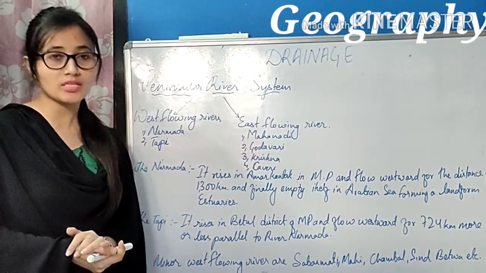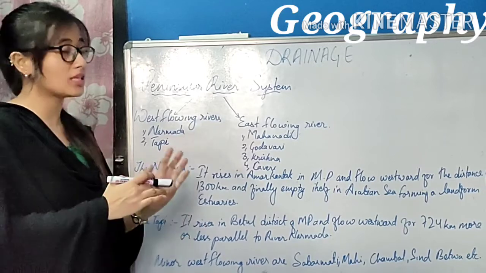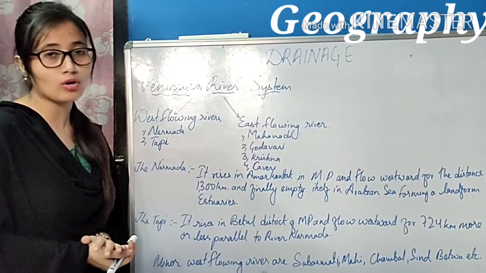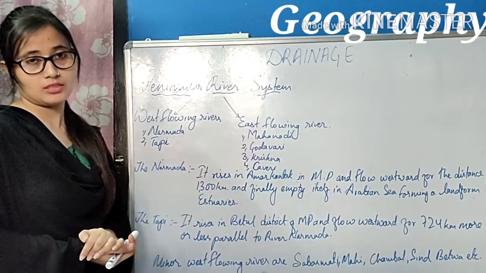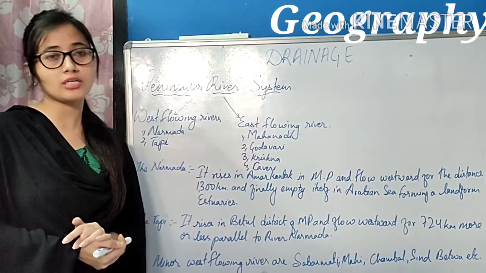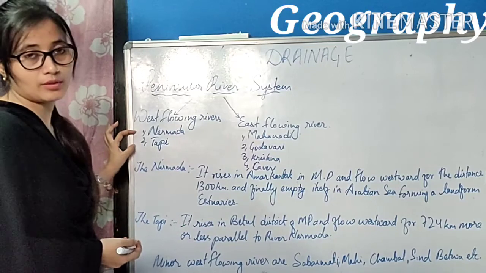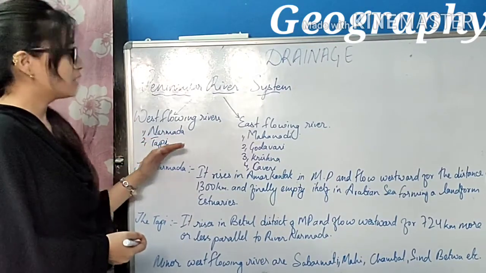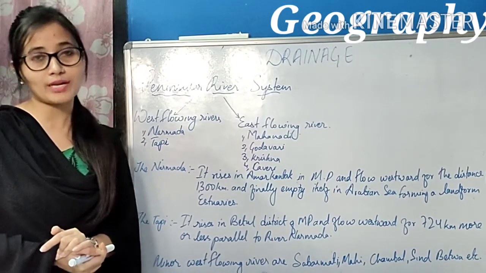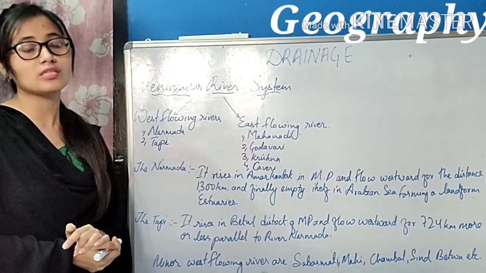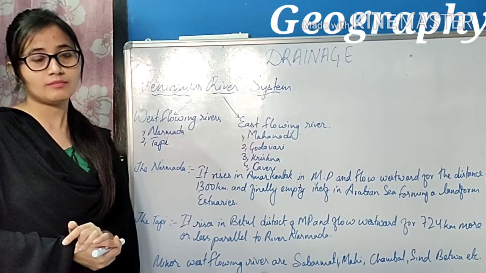The important major rivers that flow towards the east and join the Bay of Bengal are Mahanadi, Godavari, Krishna and Kaveri. The important west flowing rivers are Narmada and Tapi. So these are the rivers that flow towards the east and towards the west in Peninsular India.